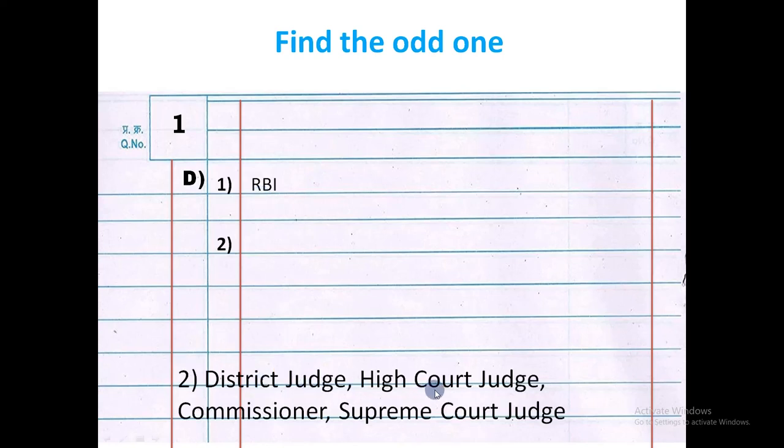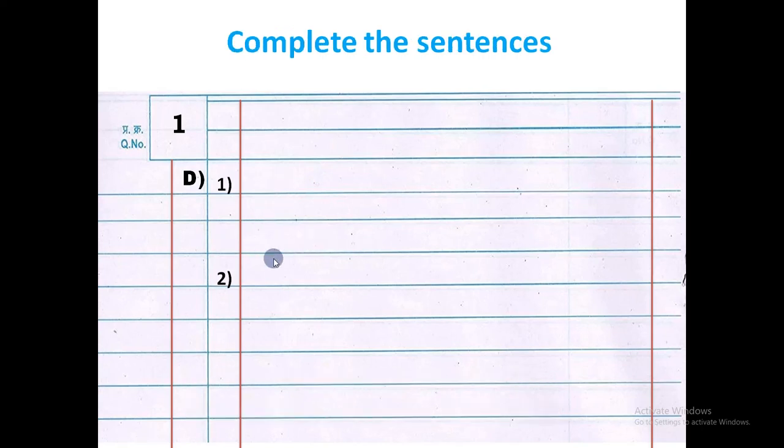District Judge, High Court Judge, Commissioner, Supreme Court Judge. So here we will just write the answer: Commissioner. Do not write the question, just write down the answer. It is better to leave one line between two questions.